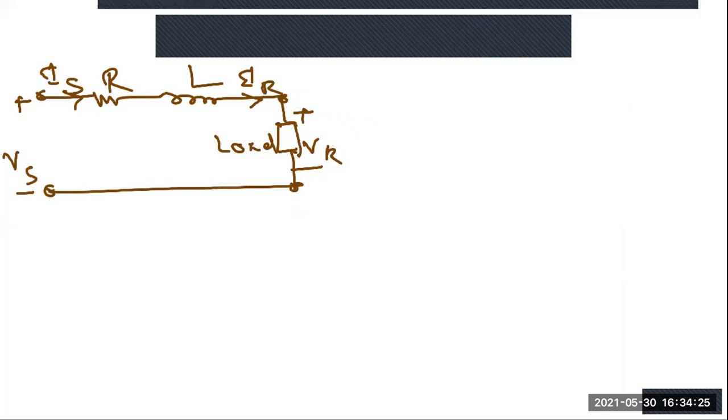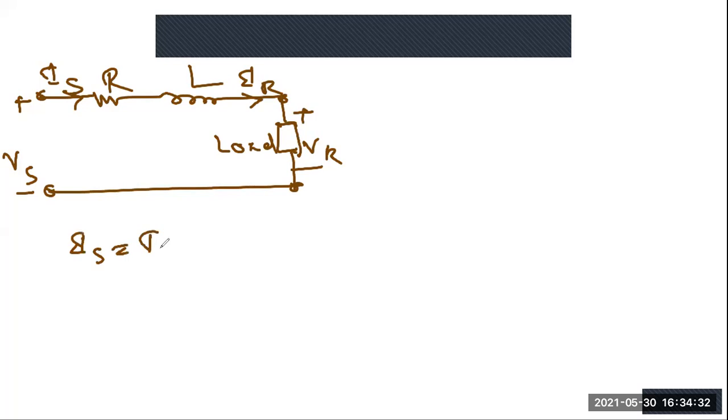So, how to draw this? You have to understand that Is equals Ir equals I, because it is the same series current. We have to start from the receiving end. Always remember, when you draw the phasor diagram, you always start from the receiving end, and you have to find out which parameter is common.